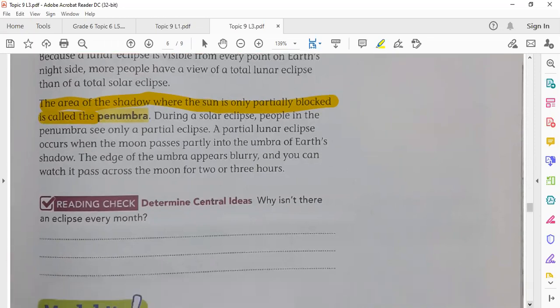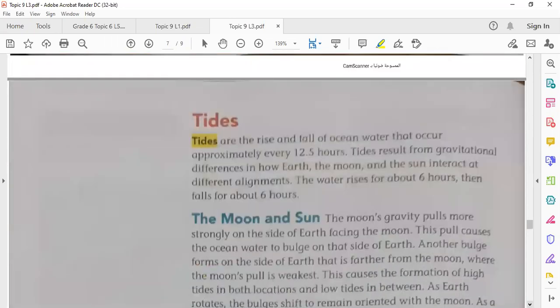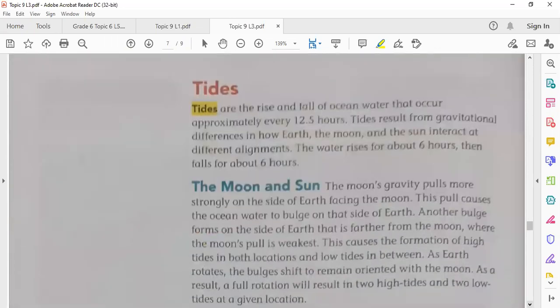The last subject in this lesson is tides. What are tides? Simply, tides are the rise and fall of the ocean water that occur approximately every 12.5 hours. Or simply, we have two high tides and two low tides every 24 hours at any given location.